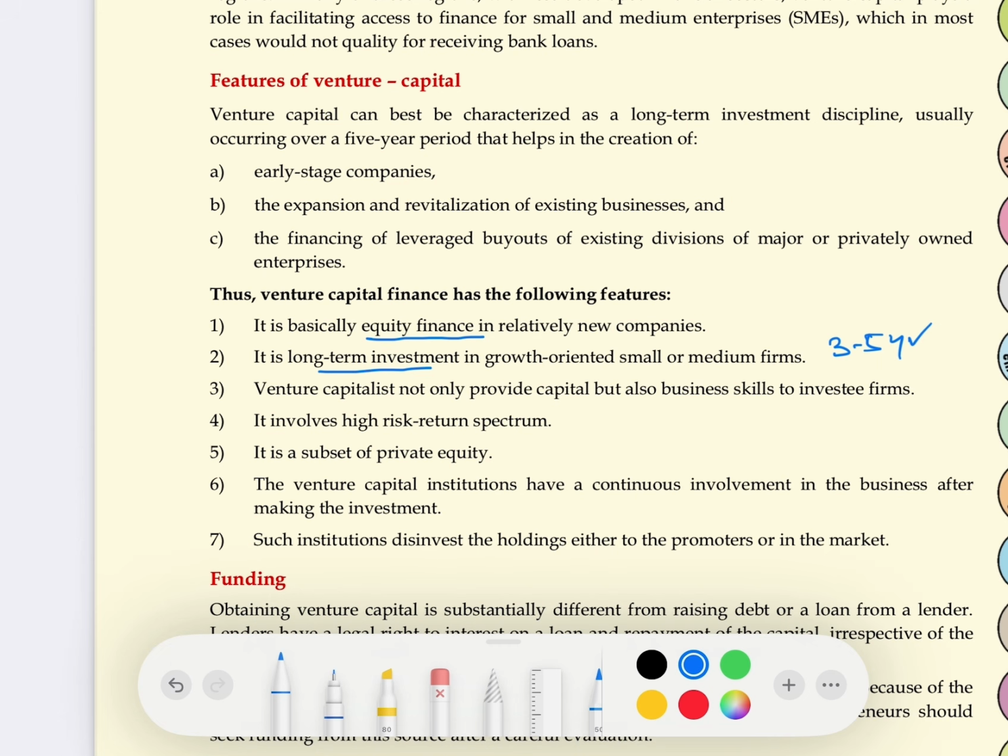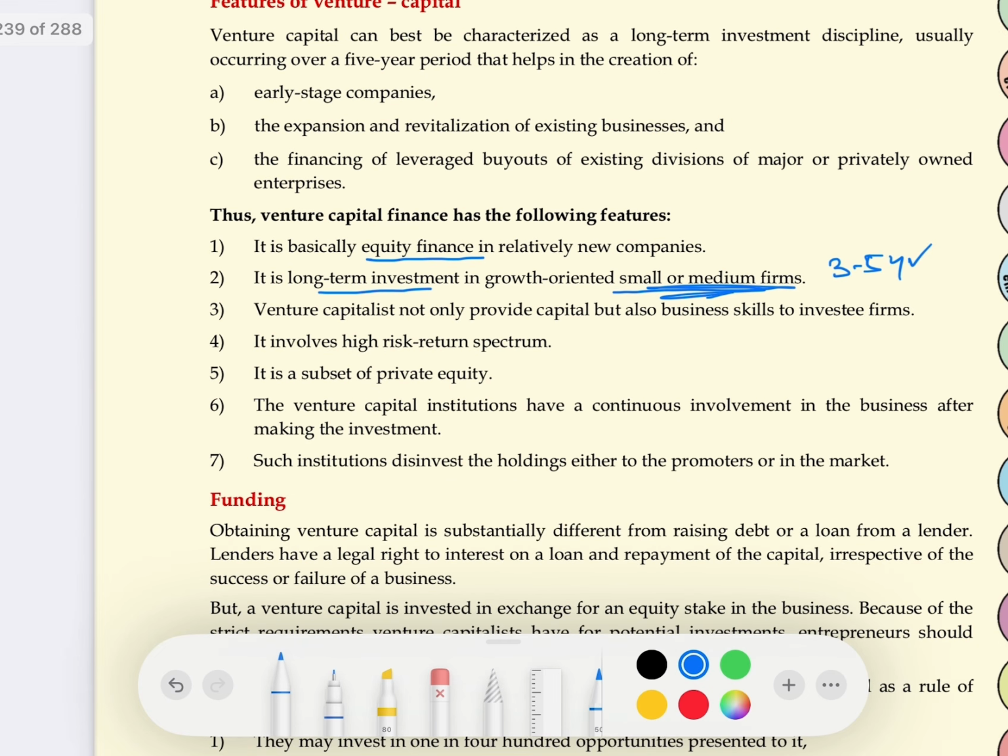So they look for a long-term investment, generally for the period of 3 to 5 years, but in which kind of companies? The companies like small and medium firms. Large-scale firms don't need venture capital. Then we have venture capital not only provide capital, but they also provide the skill. Then they also involve high risk, high return spectrum. It is a subset of private equity.